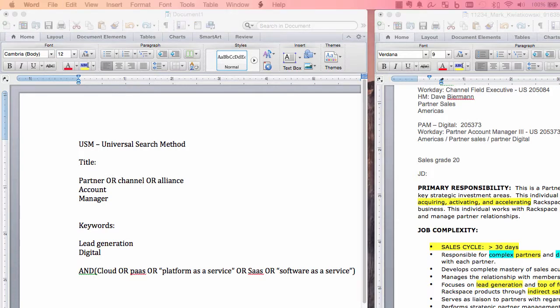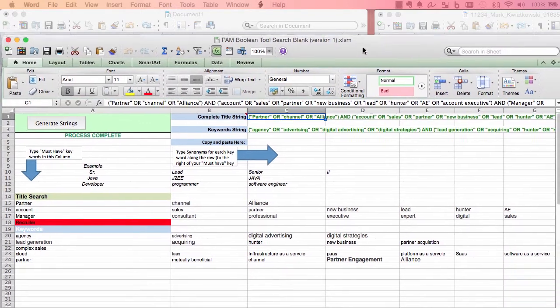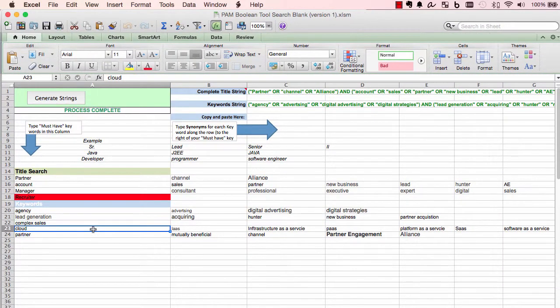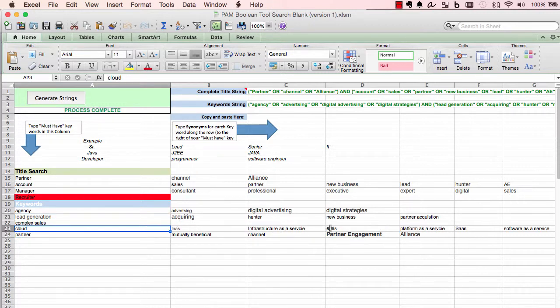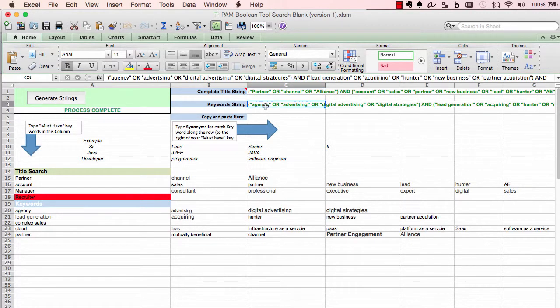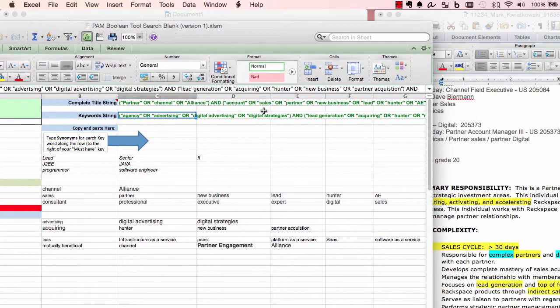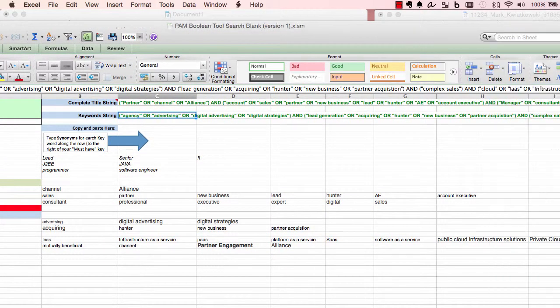Some of you already have it. I had this built for me a while back, but it does this. So what I do is I type in the words here, and then to the right I type in the synonym, right? So account could be sales, partner, manager could be consultant, professional, executive, expert, digital. Partner could be, you know, these are words that I found on different resumes. Cloud is IaaS, infrastructure as a service, PaaS, on and on and on. And then once you're done, you hit generate strings, and it builds it out. It builds these long strings for you, so you don't have to, right?